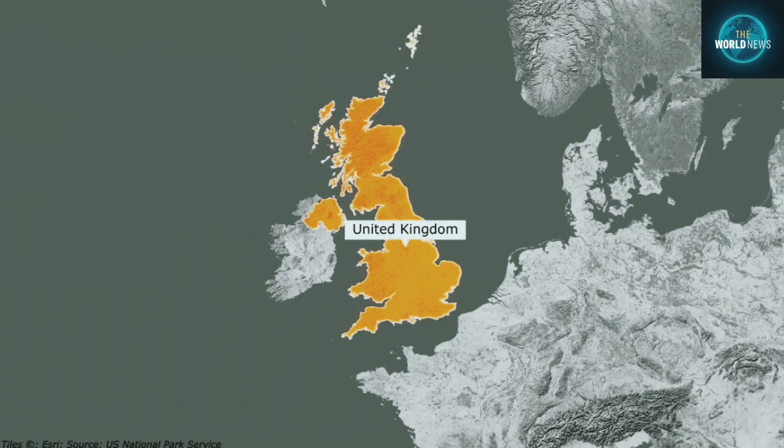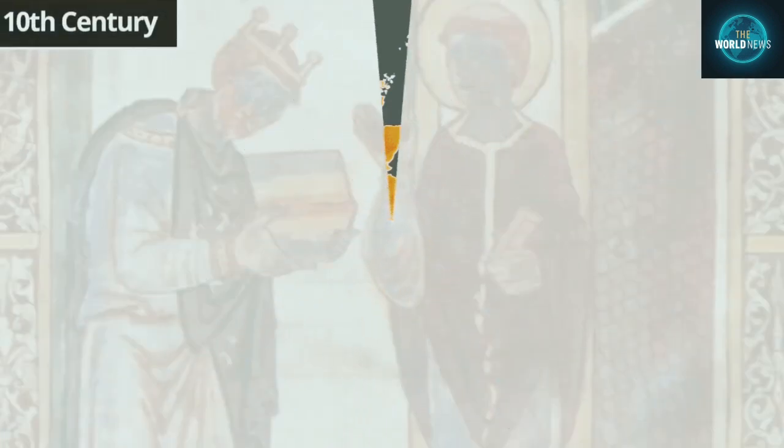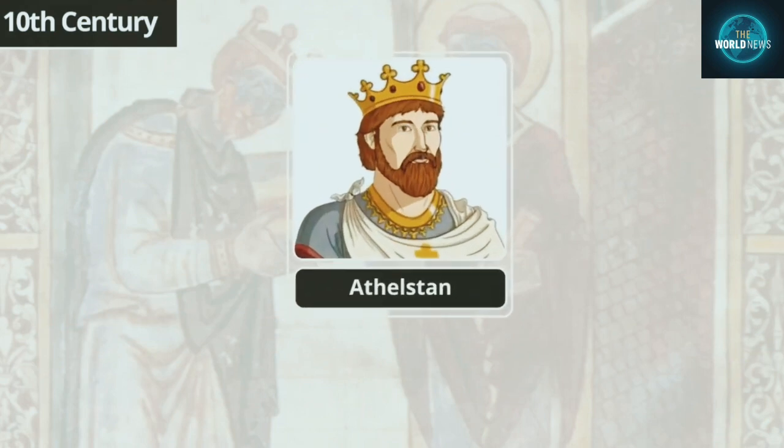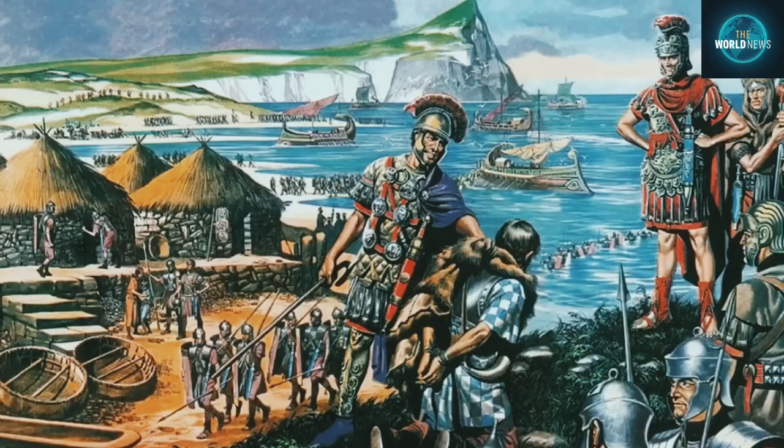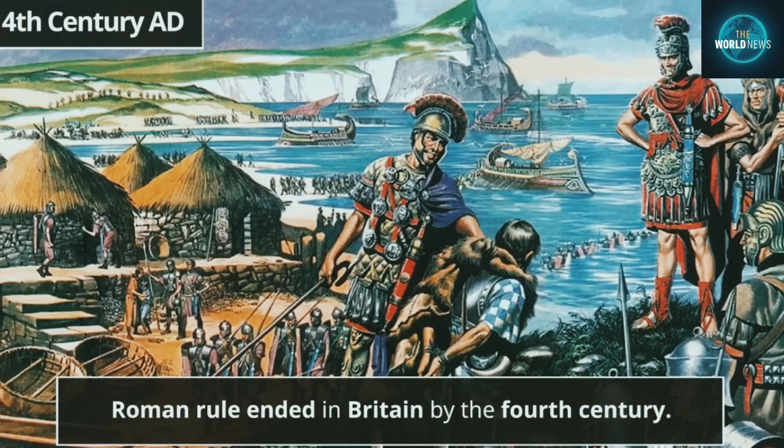Friends, to know the origin of United Kingdom, we take you to the beginning of 10th century, when a king named Athelstan formed the English Dominion. Let us know in brief what was the story of England becoming a kingdom? Origin of England. It is about the 4th century AD, when Roman rule ended in Britain.